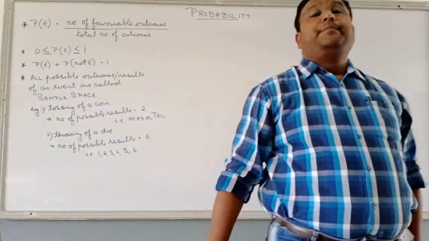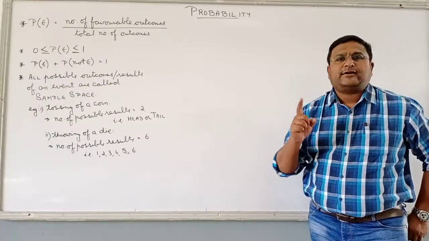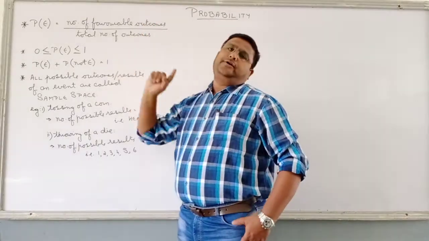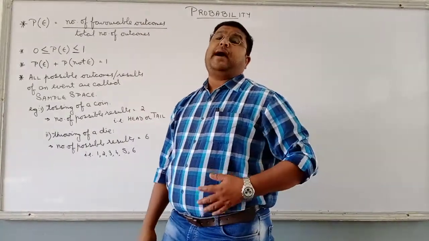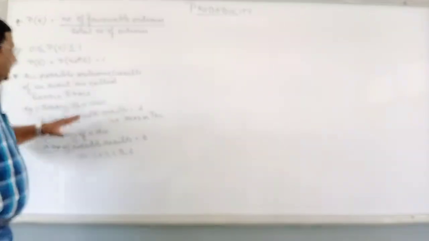Yes, the other person who has got tail, what is the favorable result for him? That also is 1. 1 favorable result out of how many? 2. So that is what we mean by probability. Clear? Now, here are a few things.